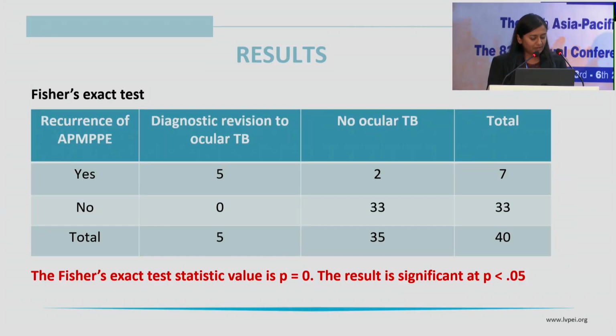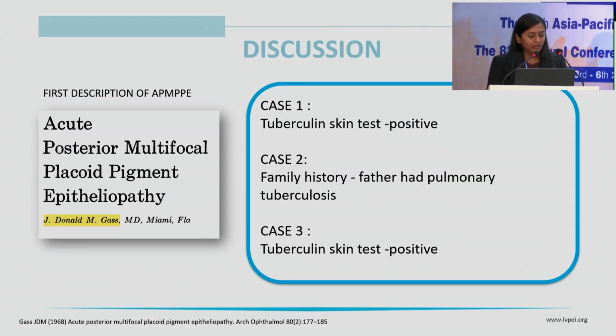Now going back to our study, a Fisher exact test was performed to assess the association between the recurrence of AMPPE and the diagnostic revision, and the p-value was found to be statistically significant. It is very fascinating to note that even in the 3 cases described by Professor Gass, case 1 and case 3 also had a positive tuberculin test, and case 2 had a positive family history. The father had pulmonary tuberculosis.